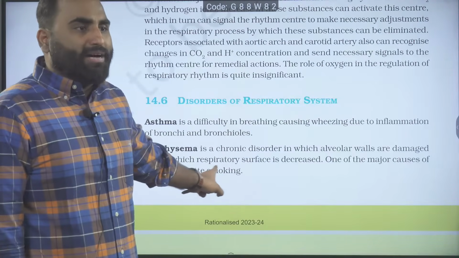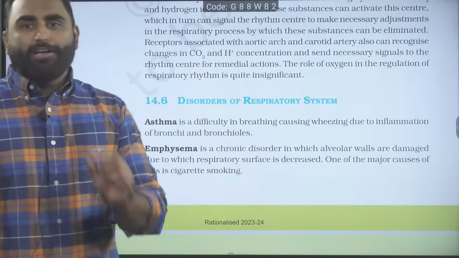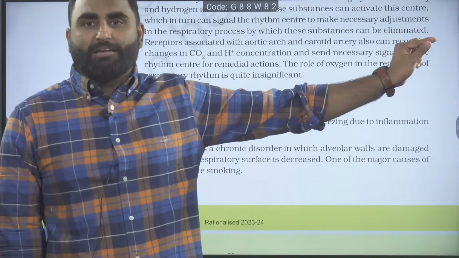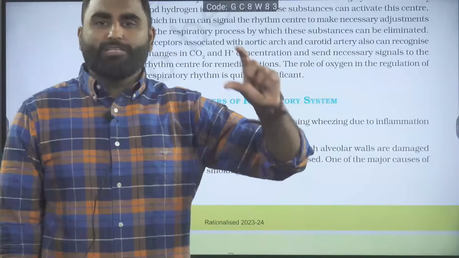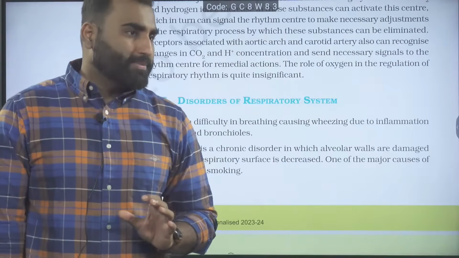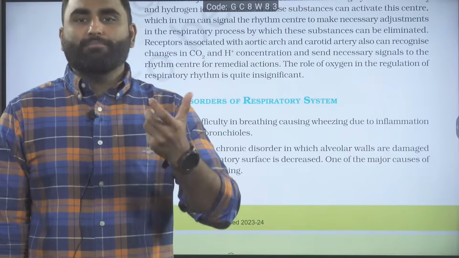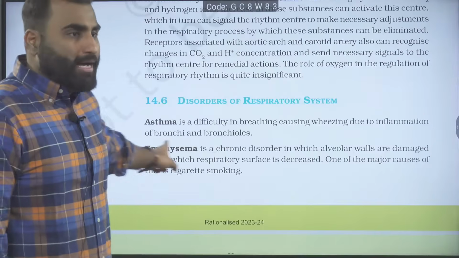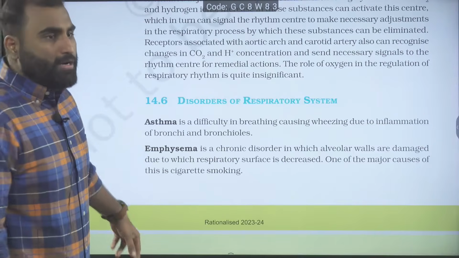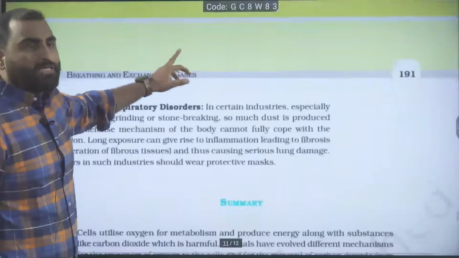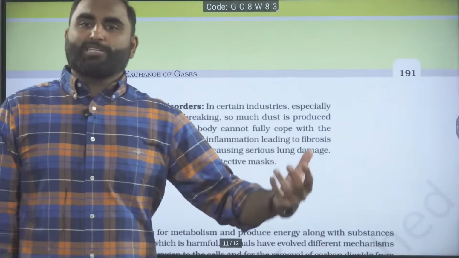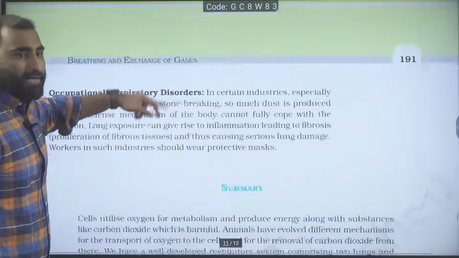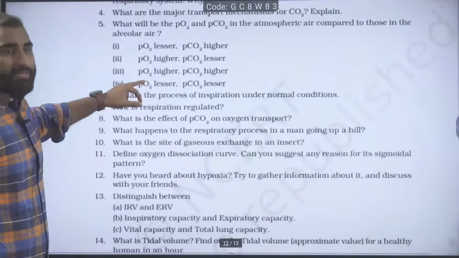Just remember, emphysema is a chronic disorder. Chronic means which develops over a long time period. Acute is a problem which develops very shortly. In quick time, some problem develops, that is acute. Emphysema is a chronic disorder. For occupational respiratory disorders, remember silicosis, asbestosis, this word. And here, in this, there is a question, this one.